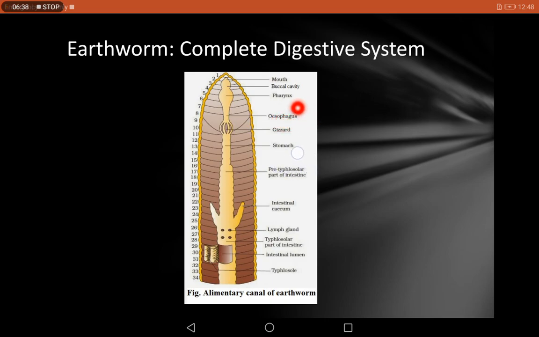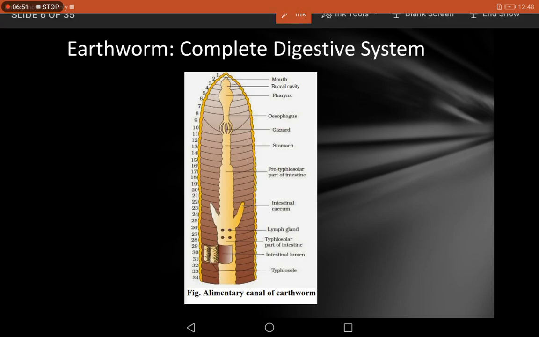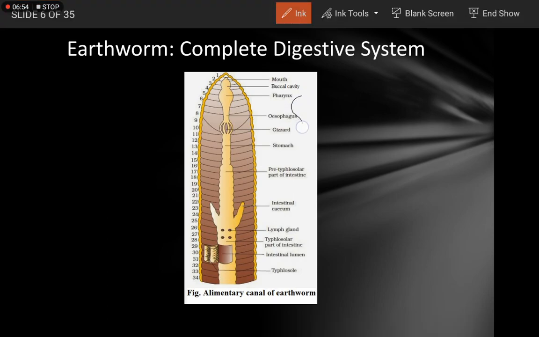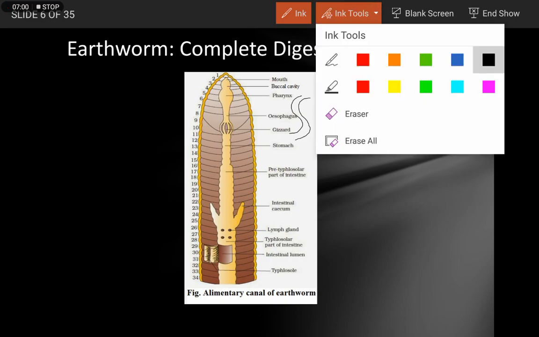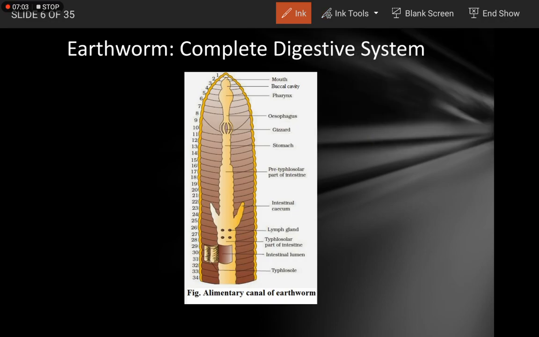For your understanding, for diagrammatic purposes, they have drawn this esophagus straight, but normally it is S-shaped, meaning we can say like this. This tube is a little curved or S-shaped. That is why it looks like a capital S, but in this diagram it is shown straight.